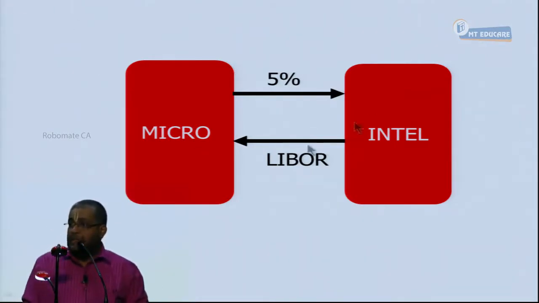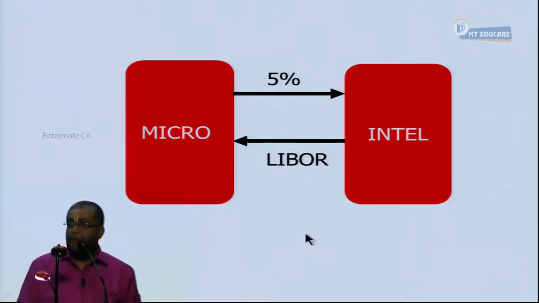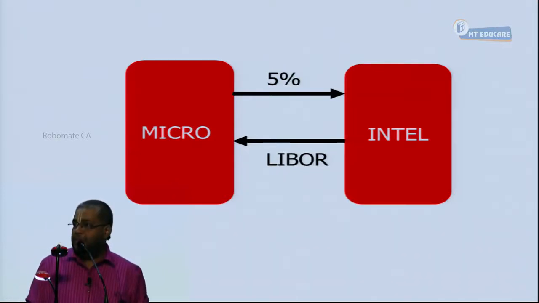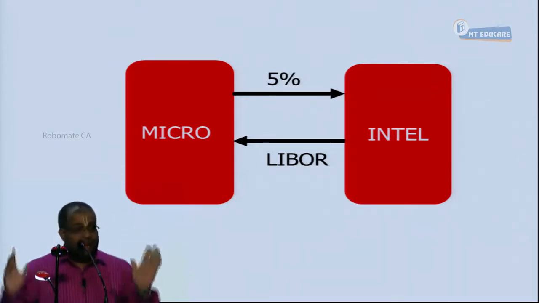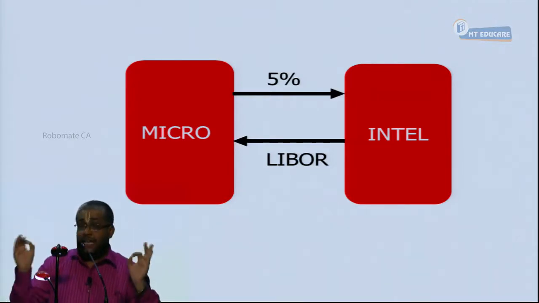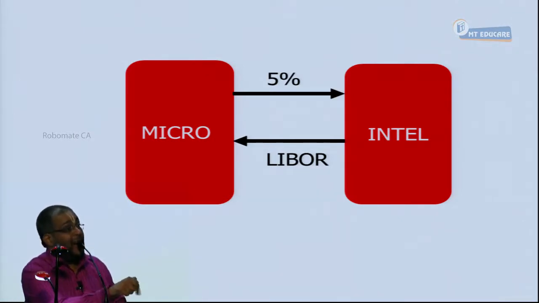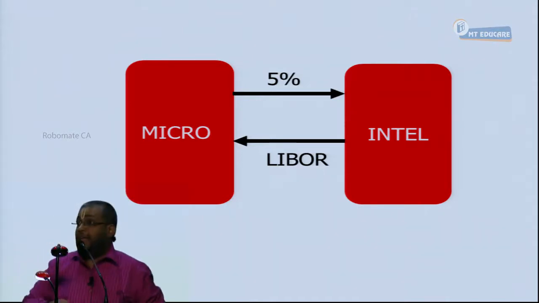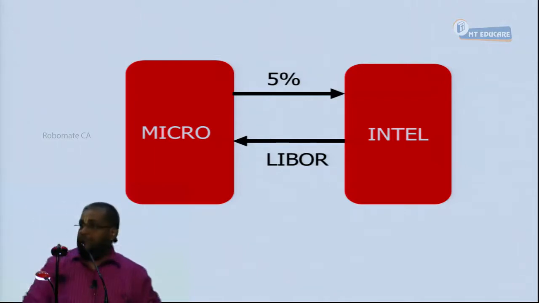Now, this fixed rate fixing is very important in a swap. Suppose LIBOR against 12% I fix now, who will be very happy? Intel, because Intel receives fixed. Here there are two legs: the floating rate leg and the fixed rate leg. If the fixed rate leg is fixed very high, the party receiving it has an advantage. If the fixed rate leg is very low, the party paying it has an advantage. The fixed rate should be properly fixed.